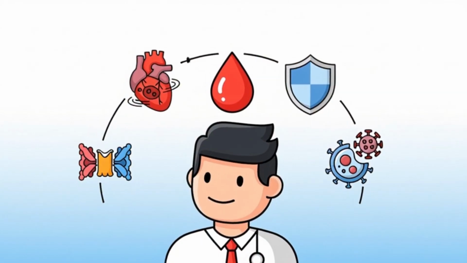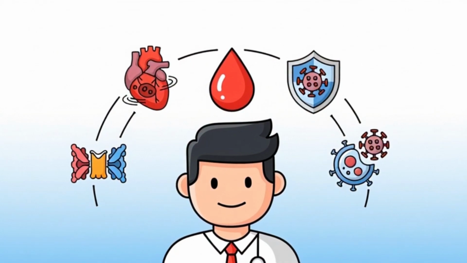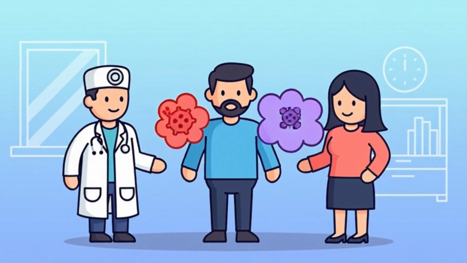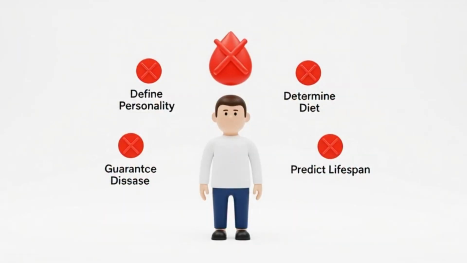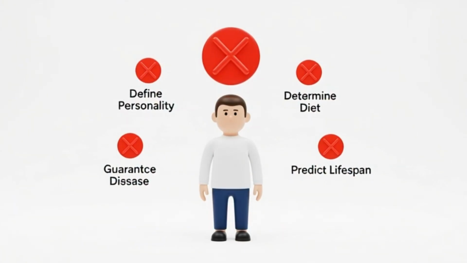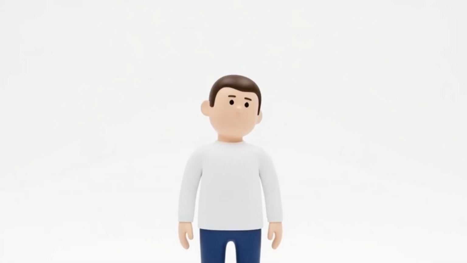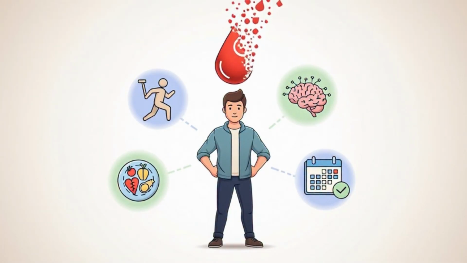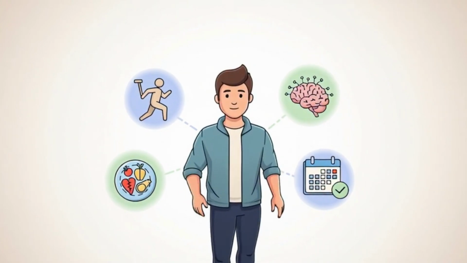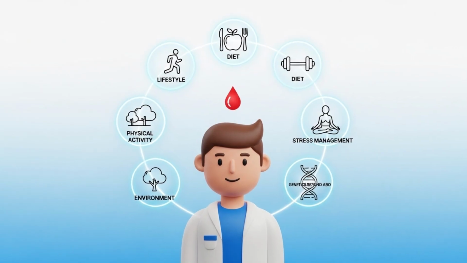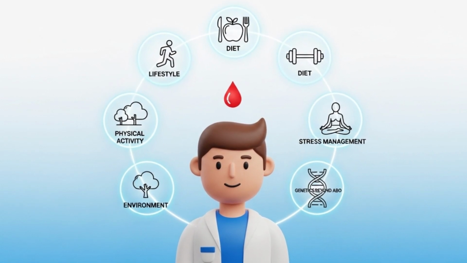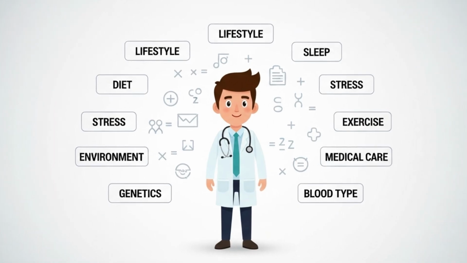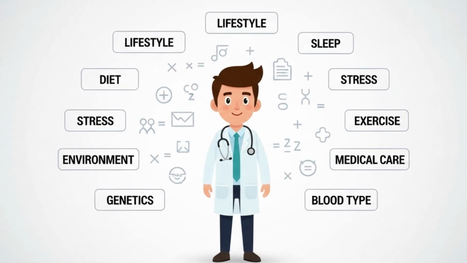The bigger picture. Here's the truth. Blood type influences clotting chemistry, immune system signaling, susceptibility patterns to certain infections, but it does not define personality, diet preferences, guarantee disease, or predict lifespan. It shifts probabilities. That's it. You are not controlled by your blood type. You're influenced by it, alongside lifestyle, diet, physical activity, stress management, genetics beyond ABO, and environment. Blood type is one variable in a very large equation.